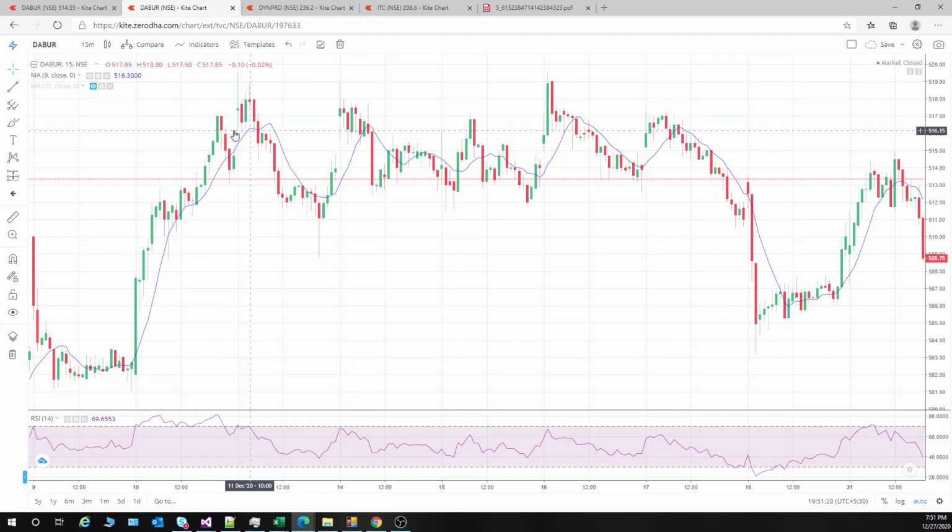Now, what is the stop loss? Stop loss will be the high of the candle of the congestion candle. So this is the high. Okay, 519 is the high, so 519.5. So this is the stop loss.